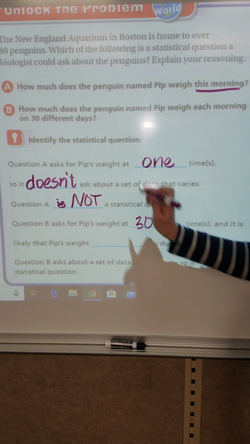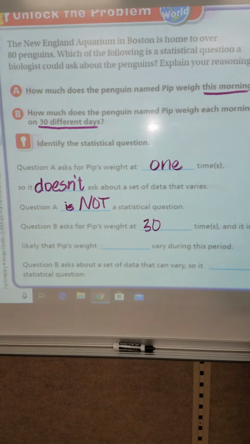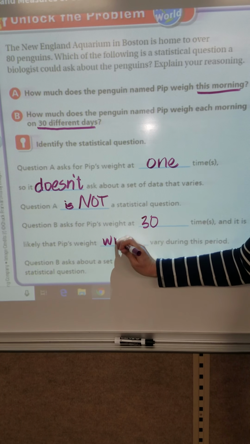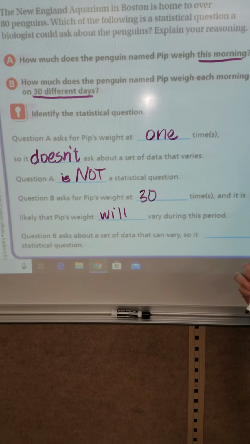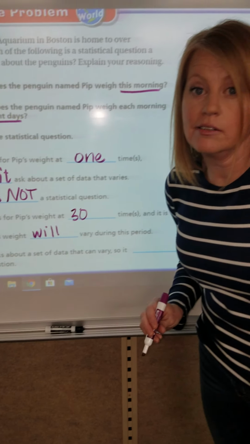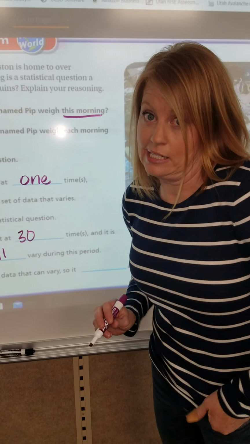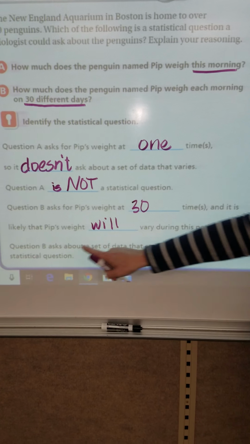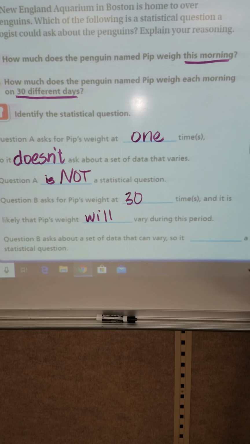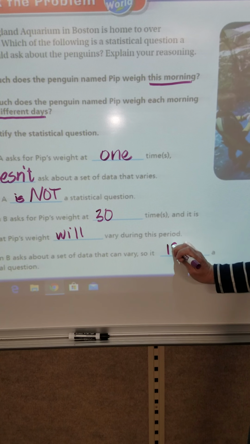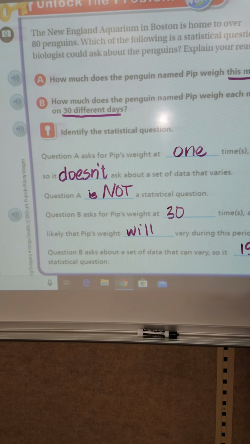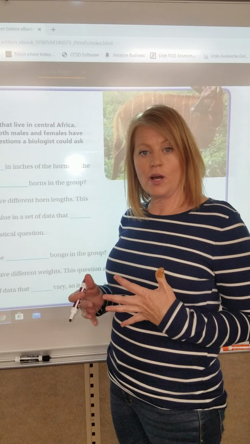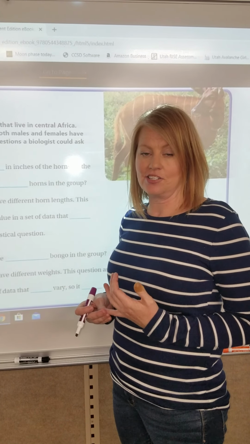Question B asks for Pip's weight at 30 different times, right? On 30 different days. And it is likely that Pip's weight will vary during this period. It'll especially vary, boys and girls, if Pip is home all the time social distancing and has lots of food to eat and not a lot of things to do. Question B asks about a set of data that can vary, so it is a statistical question. So a statistical question needs to have an answer that varies.